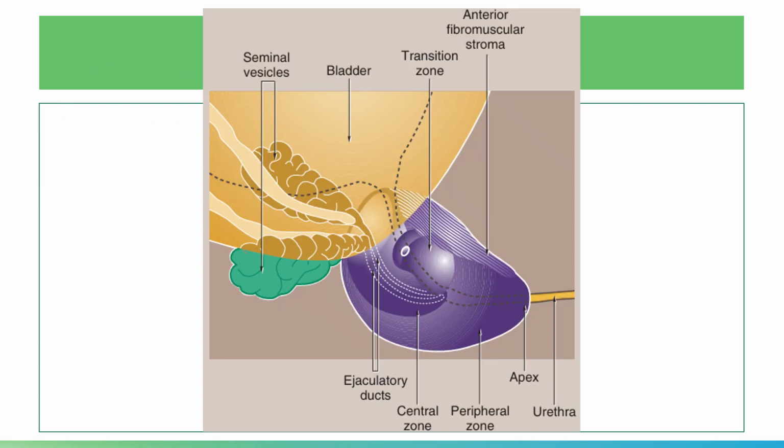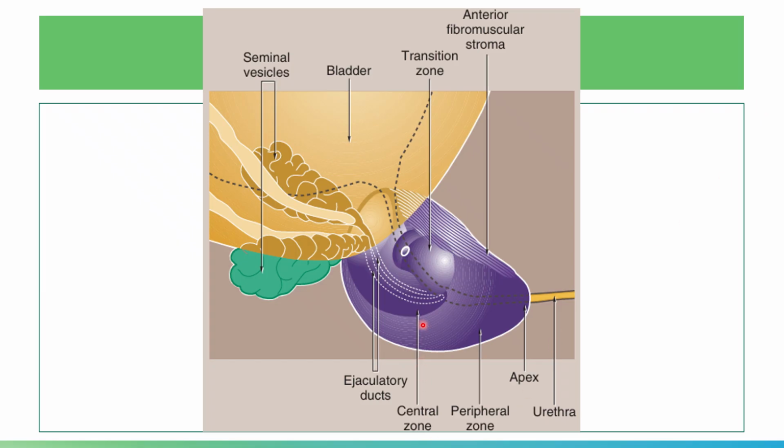Here you have an illustration showing the zones of your prostate. Your transition zone surrounds the proximal prostatic urethra, and it comprises about 5% of the glandular tissue. Please note this line, which is your prostatic urethra, the proximal prostatic urethra. And then you have the central zone.